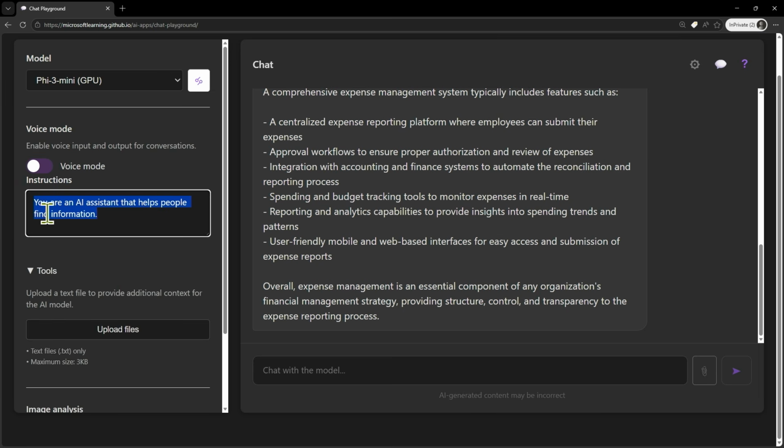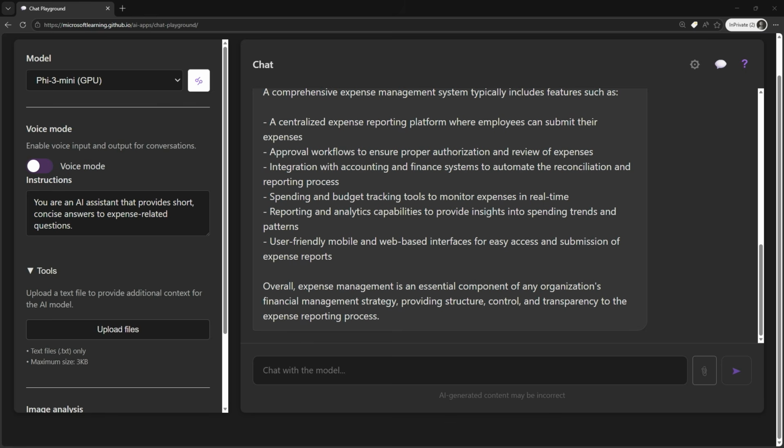If you want the agent to provide concise answers to expense-related questions, I'm going to say that specifically. In the instruction, I'm going to say, you are an AI assistant that provides short, concise answers to expense-related questions. In this case, it's going to change. This is what we call the system prompt, which I use to give the model an overall context for its response. You can use system prompts to provide guidelines about the format, style, and constraints about what the model should and should not do when it gives you an answer.